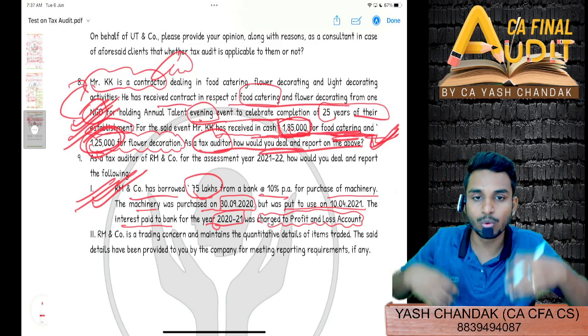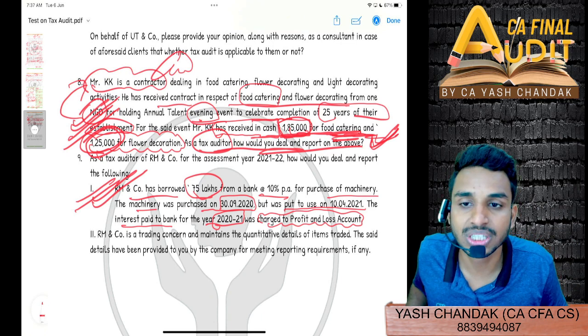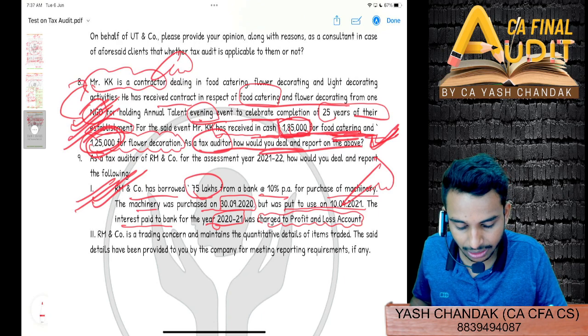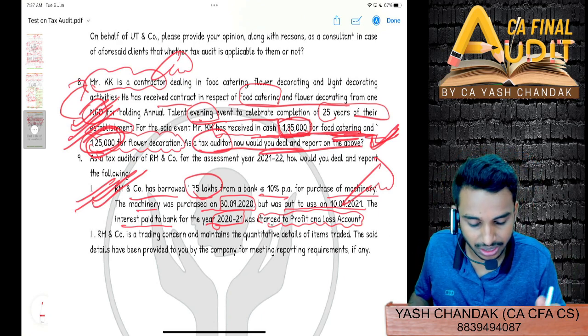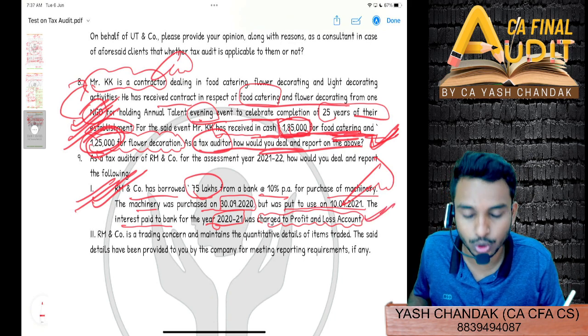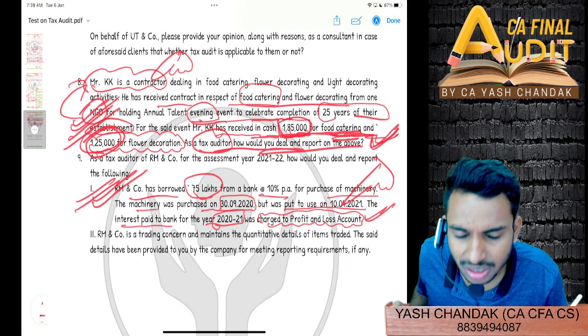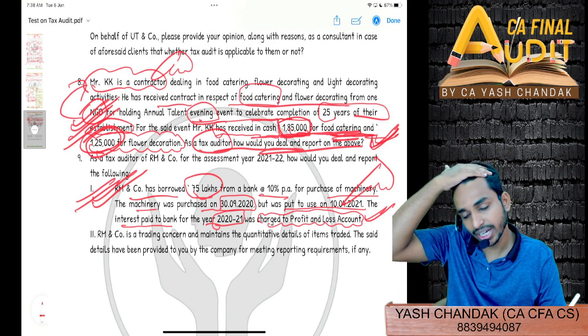When you have borrowed the amount and the amount borrowed is used for plant and machinery, and it is put to use on 10th April 2021, the interest paid to the bank for the year 2020-2021, last year, the previous year, is charged to profit and loss account. What do you think? Yes, so Kapil, not reportable. It should be disallowed and added back to the asset. It should be disallowed and added back to the asset value, right?